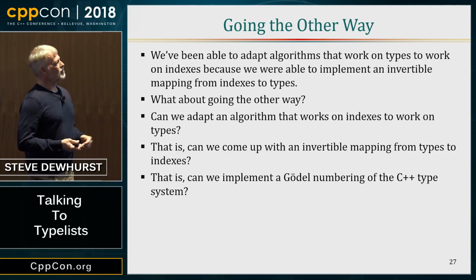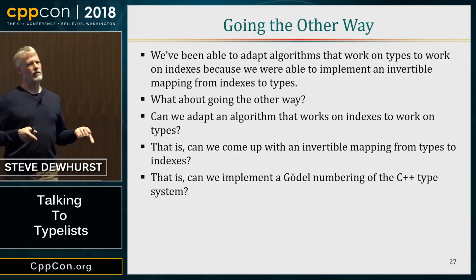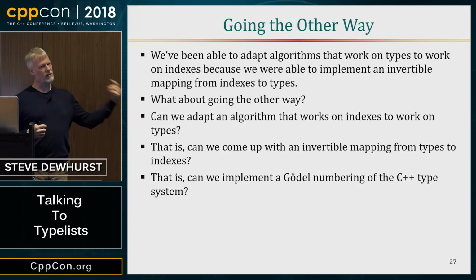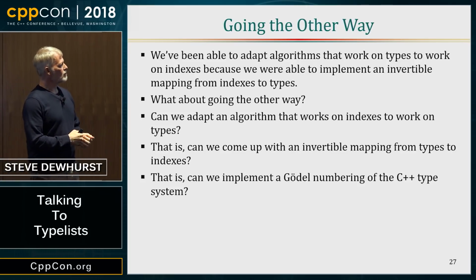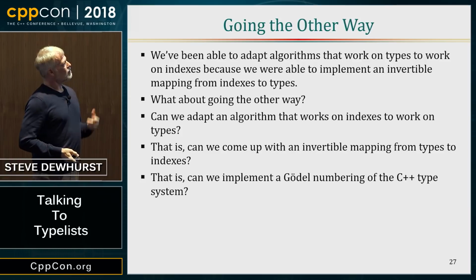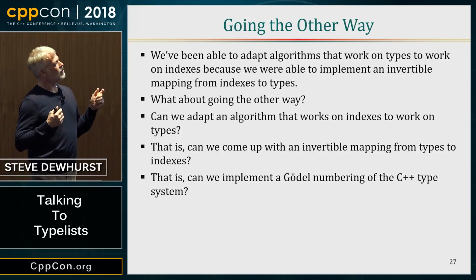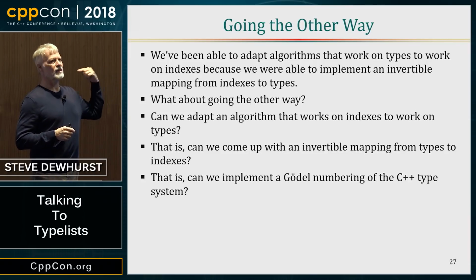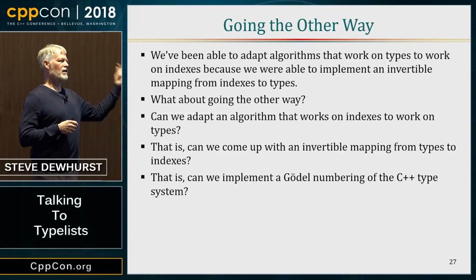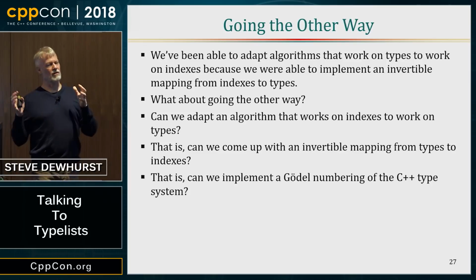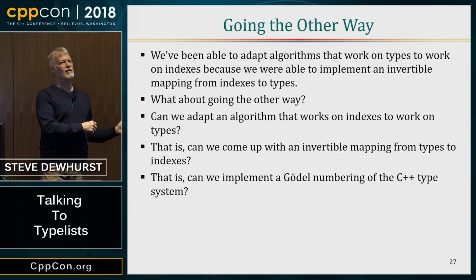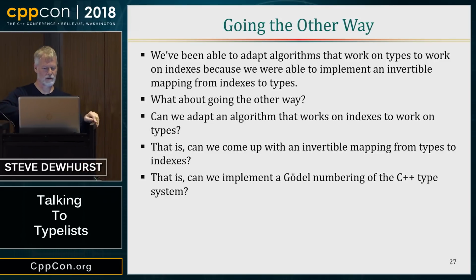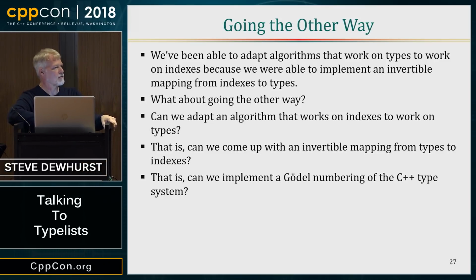But I was fascinated by this some time ago, and so I tried to write a Gödel numbering of the C++ type system and didn't quite succeed, but I did generate several thousand lines of code and made everybody else read them because I published it in CUJ. So the thing is, can we convert an arbitrary integer into a type, an arbitrary type into an integer, and do index sequence operations on them and then turn it back into a type? Wouldn't it be nice to convert a type to an integer, do some arithmetic on the integer, then convert it back to a type and see what you get? So that's your next challenge, to do a Gödel numbering. Okay, so you can see why the talk was rejected.